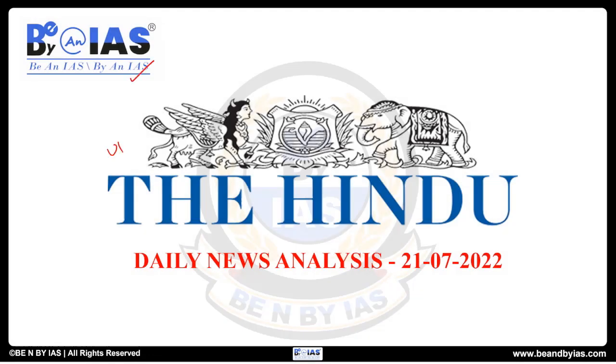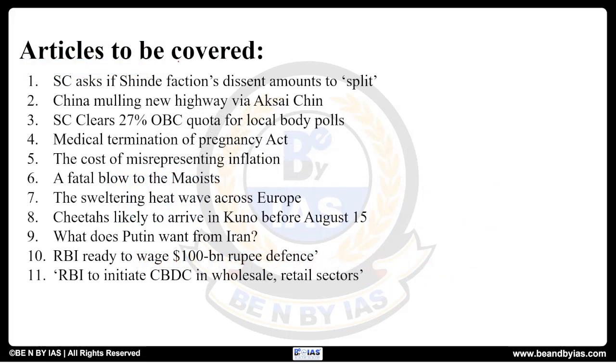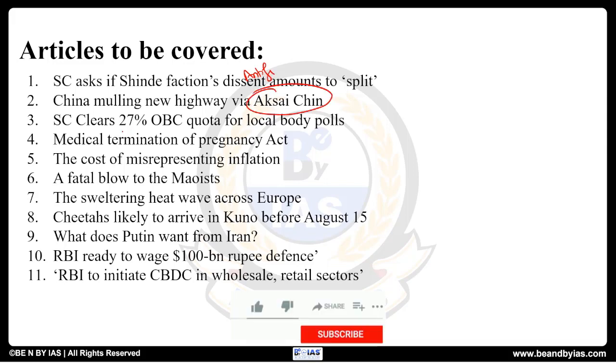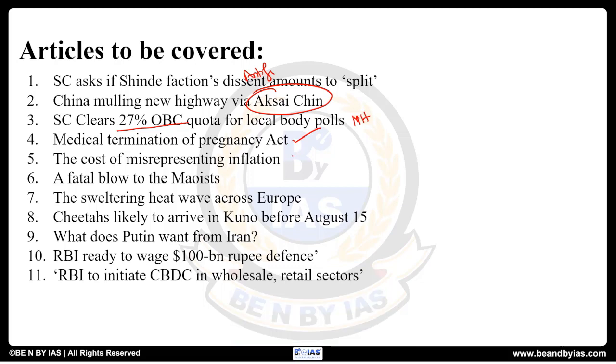Let us have a look at all the articles which are important for UPSC examination from The Hindu on 21st July 2022. The articles that we are going to cover are, the one is related to anti-defection, another one related to Aksai Chin, then SC clearing 27% OBC quota for local body polls in Maharashtra, and Medical Termination of Pregnancy Act, the cost of misrepresenting inflation.